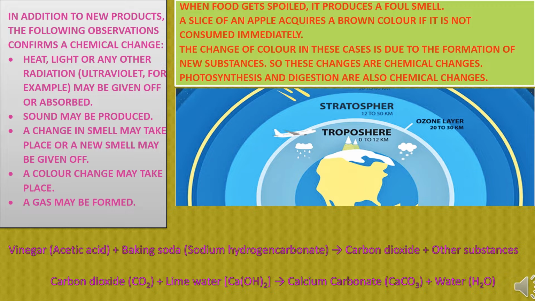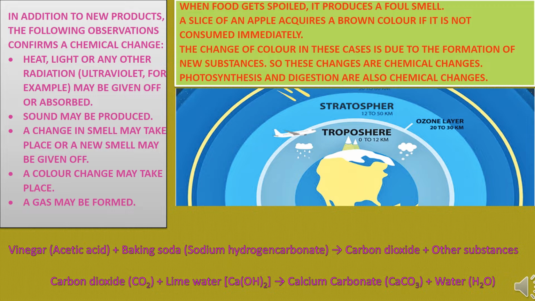This ozone layer extends from 20 to 30 kilometers from the Earth. That is how thick the ozone layer is. So this also makes an example of chemical change.